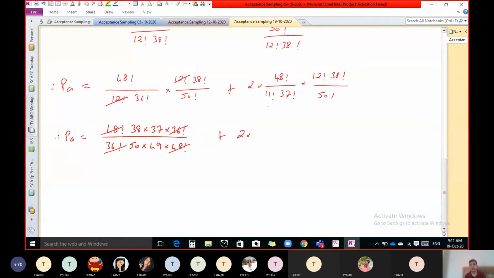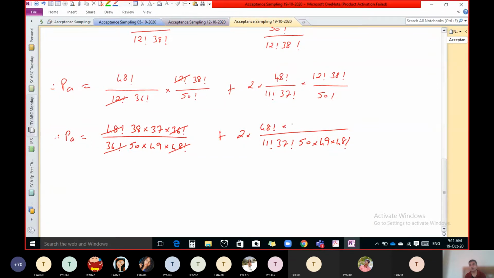Now you can keep this 11 factorial as it is, because if you expand this 12 up to 11, it will be cancelled. Keep this 37 factorial as it is, but you can expand this 50 factorial. So 50 into 49 into 48 factorial. Keep this 48 factorial as it is.